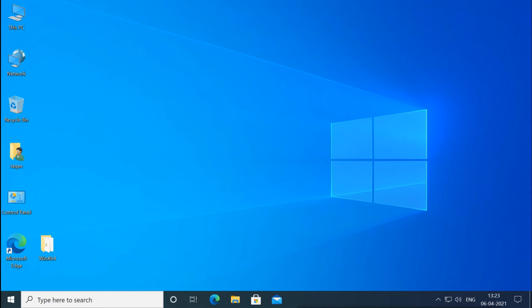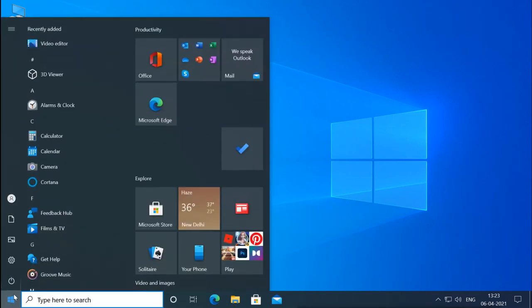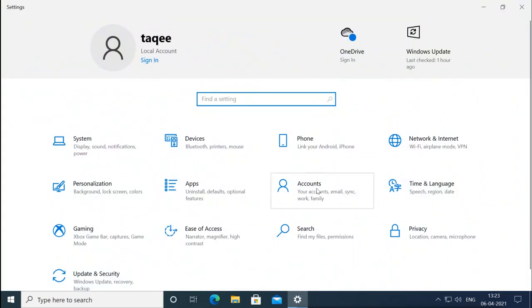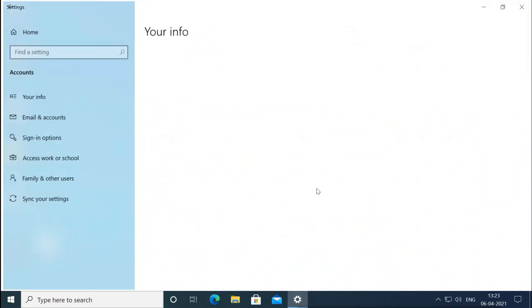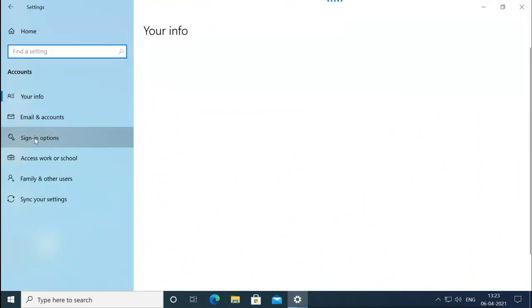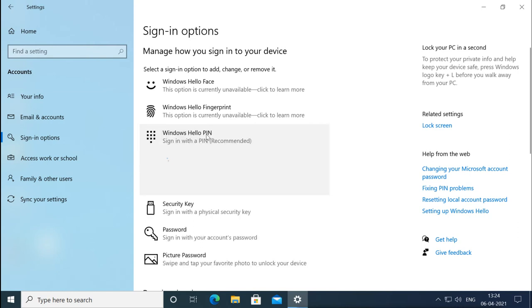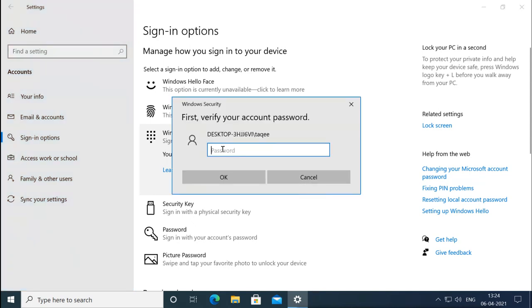Again I have to go to the Settings app, Accounts, and Sign-in options. And here I have Windows Hello PIN. When I click on it, it says you can add now, because it is not there. So I will say add. Now again it is asking my normal password.